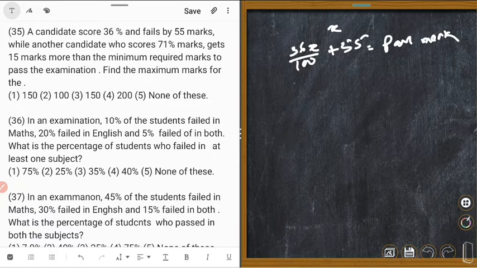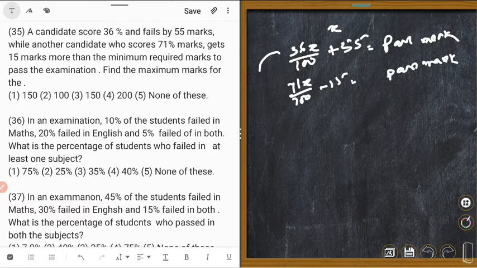Similarly, another gets 71x upon 100 and he gets 15 marks more, so minus 15 mark is equal to pass mark. That means this one is equal to this one. This is the pass mark, this is the pass mark, and both are the same.